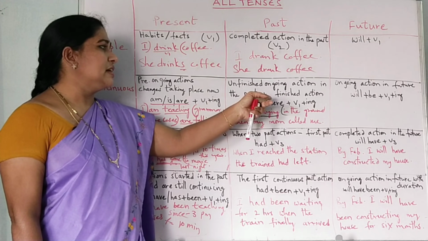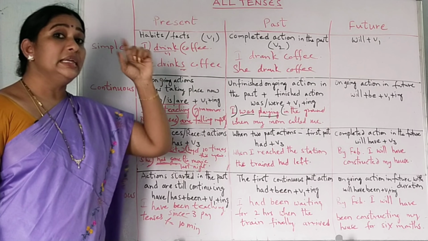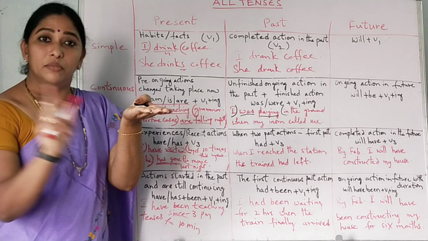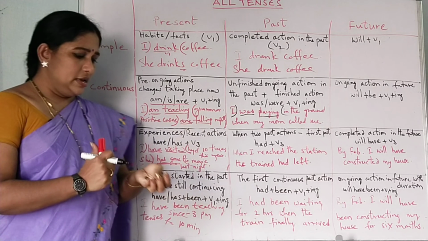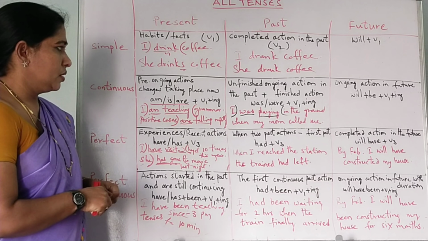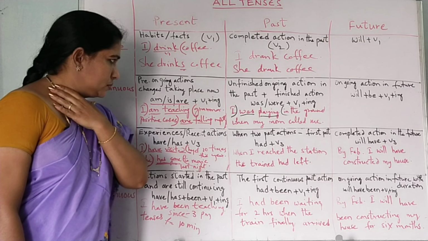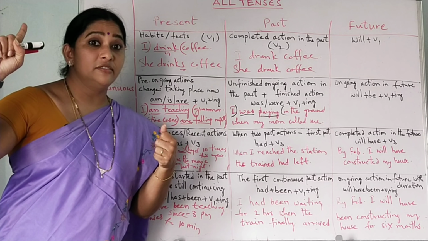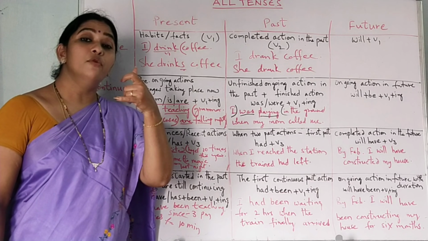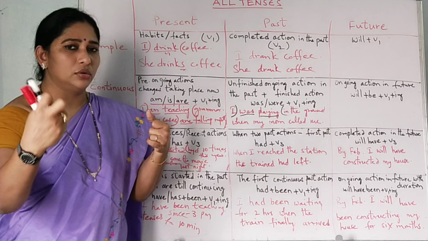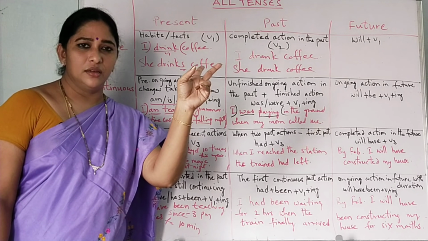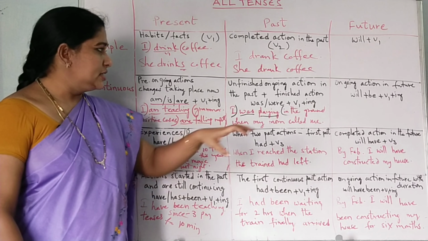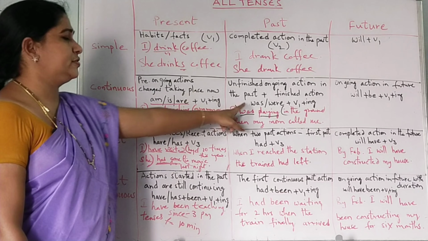Unfinished ongoing action in the past tense and one finished action. I was playing in the ground, that was not completed. Still he was playing. Then his mother called him, the finished action. Shall I say one more example? I was drinking coffee when someone knocked on my door. Both actions are in the past. One was in the continuous tense. When I was drinking coffee, someone knocked. Got it? This we can use in the past continuous tense.